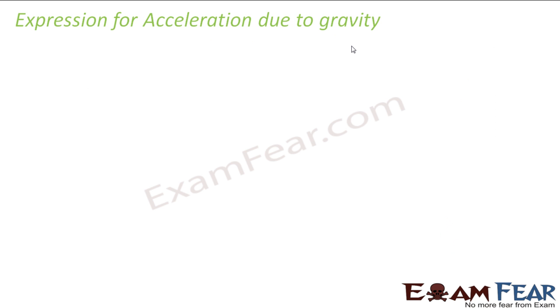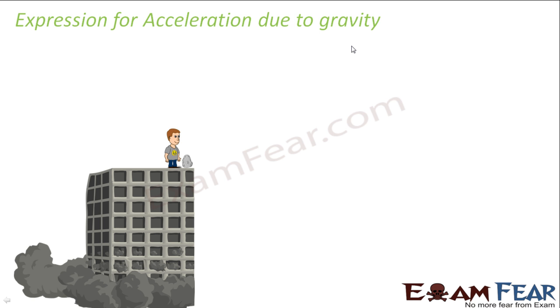Now we will try to derive an expression for acceleration due to gravity, that is, an expression for small g. Let us suppose that this person is standing on the top of a multi-storied building with a small stone, and let us say that the mass of the stone is m. When he leaves the stone, it falls down.